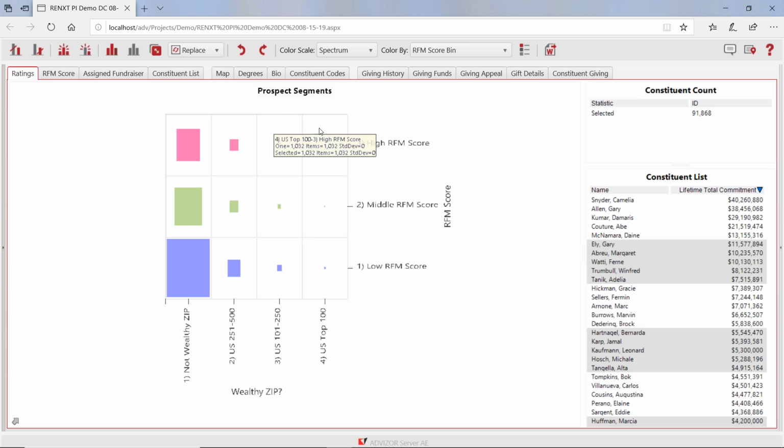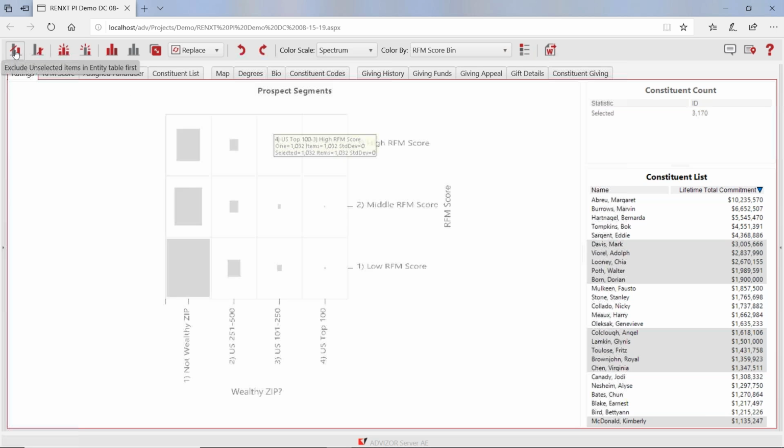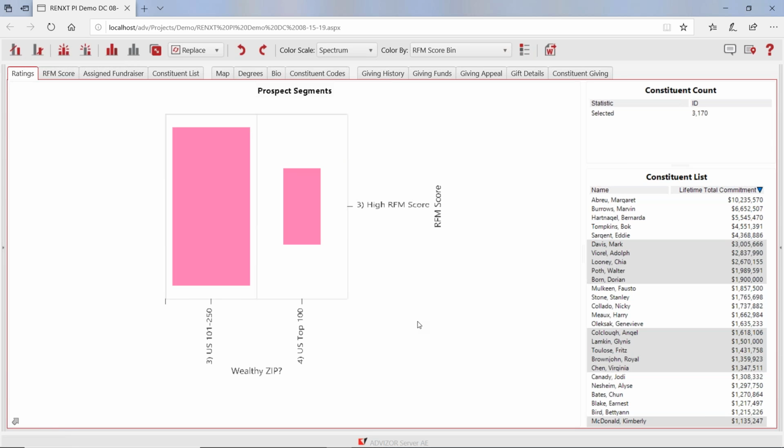So let's say this is segment A, and I want to see, do I have any prospects up here who aren't staffed, and where do they live? So I can take the mouse, left click, and sweep across it. I've just grabbed the 3,170 prospects who are in these top two zip codes up here. Go up here, get rid of the gray. It drops the population down. Now I'm just looking at those two groups.